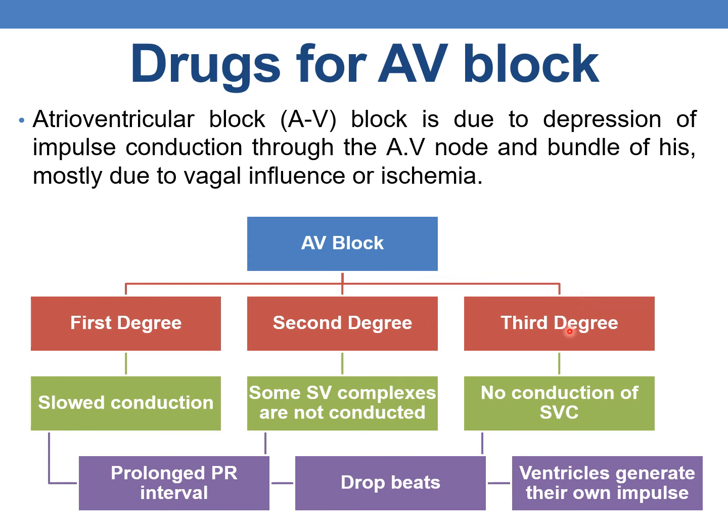Now coming to third degree AV block, there is no conduction of supraventricular complexes. And here the ventricles generate their own impulses. This is considered as complete heart block. Third degree heart block is considered as complete heart block.